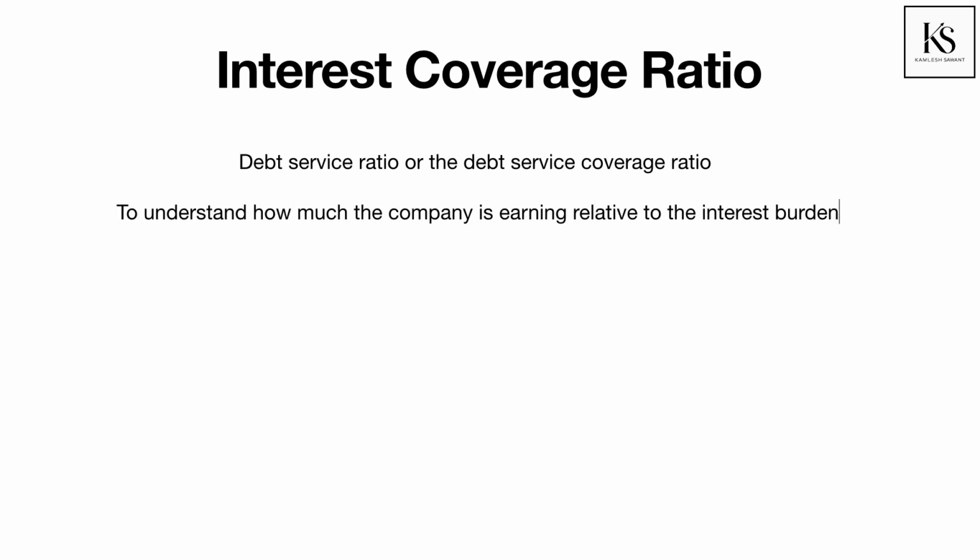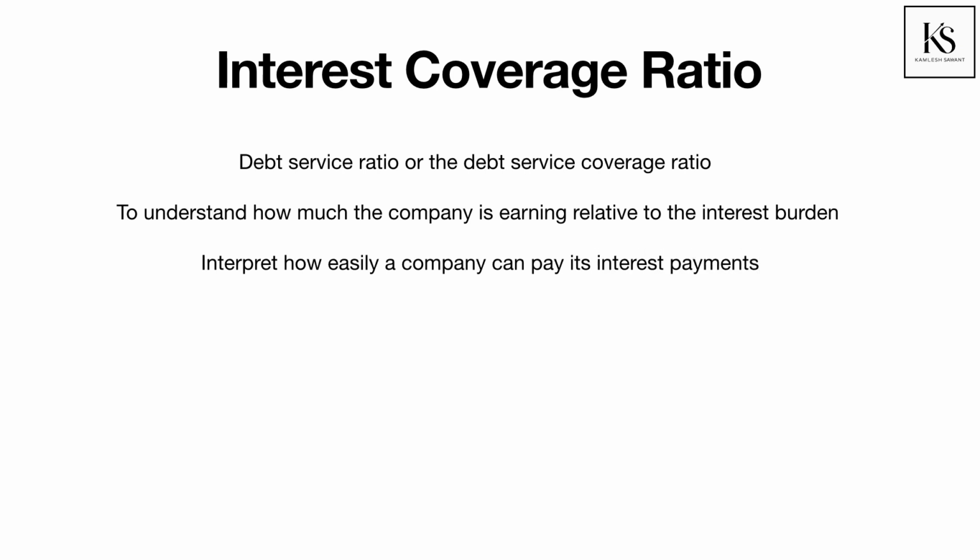Interest coverage ratio. The interest coverage ratio is also referred to as the debt service ratio or the debt service coverage ratio. The interest coverage ratio helps us understand how much the company is earning relative to its interest burden. This ratio helps us interpret how easily a company can pay its interest payments.